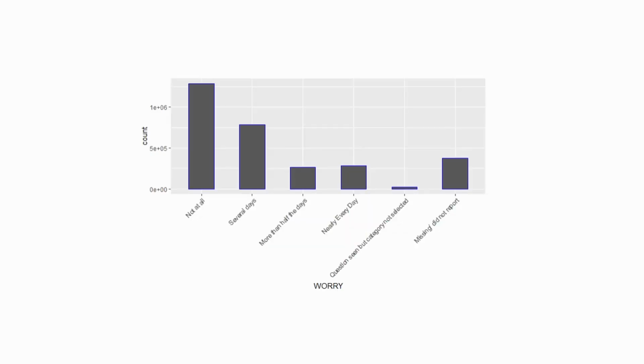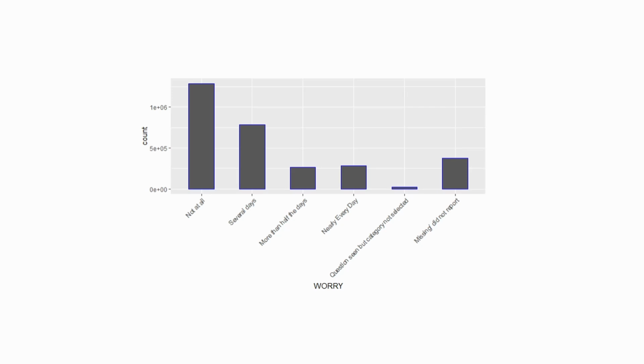After plotting job loss, I created a bar chart showing the totals for all the respondents in the 37 different surveys for the worry variable. The question for this variable read, "Over the last 7 days, how often have you been bothered by not being able to stop or control worrying? Would you say not at all, several days, more than half the days, or nearly every day?" As you can see, the majority of respondents selected not at all.